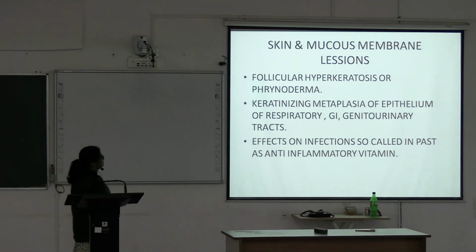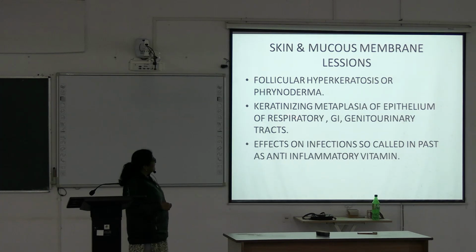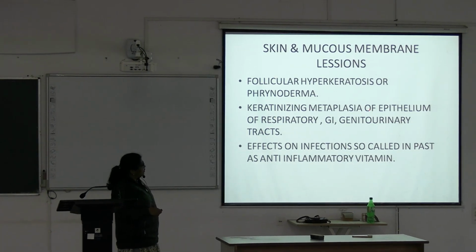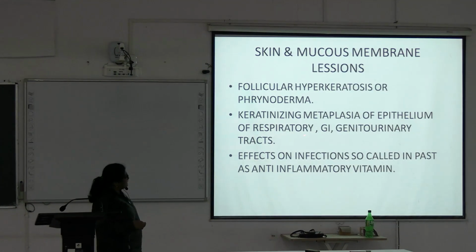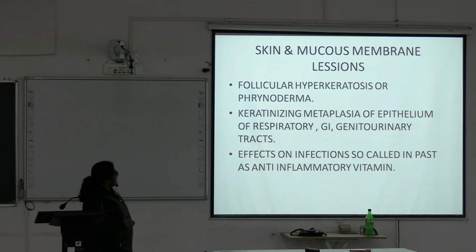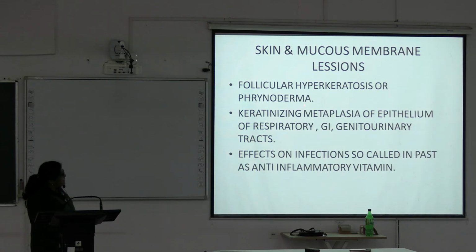Follicular hyperkeratosis or phrynoderma, keratinizing metaplasia of the epithelium of the respiratory, GI and genitourinary tract. Keratinizing metaplasia means there is a change in the epithelium, and effects on infection. So in the past it was called the anti-inflammatory vitamin. Vitamin A is also called an anti-inflammatory vitamin because it has effects on infections.